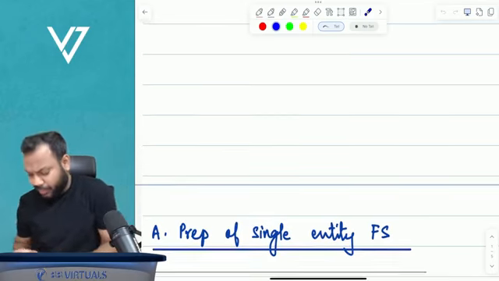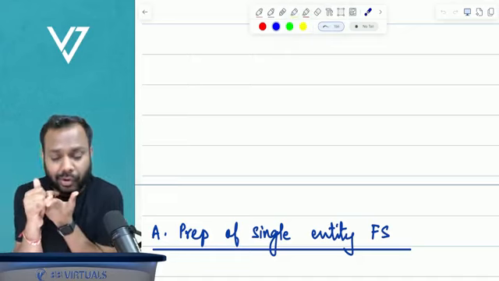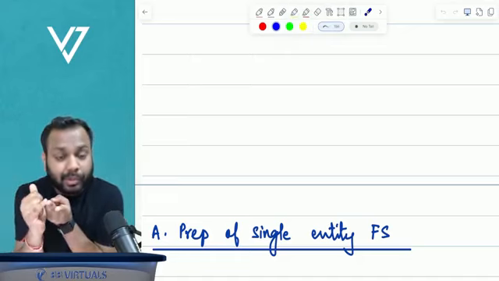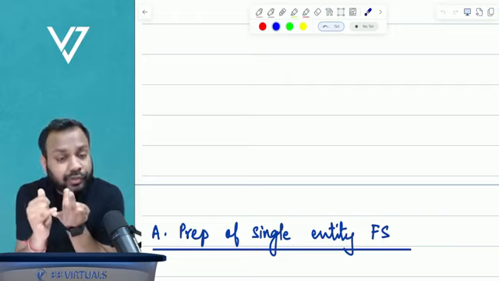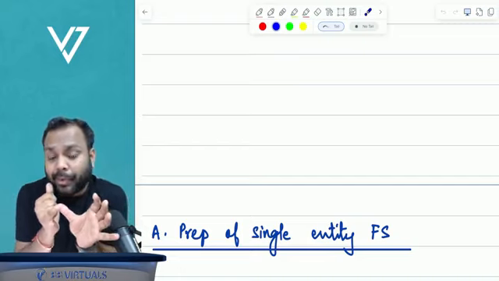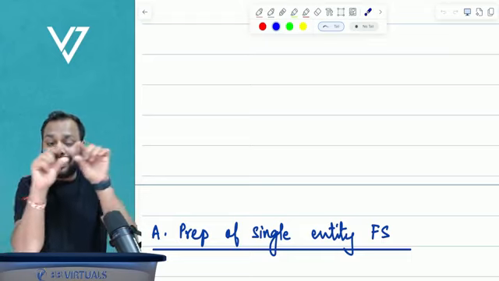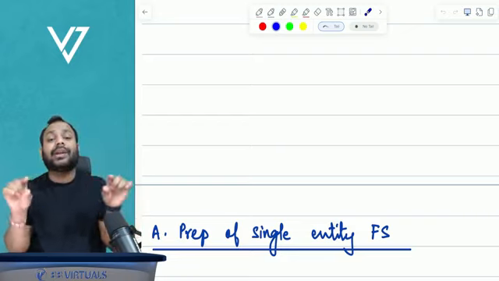Now, in the exam from this chapter, the requirements that may be asked are preparation of statement of profit or loss, preparation of statement of financial position, extracts of cash flow statements, statement of changes in equity, or statement of adjusted profits wherein the wrong profit is calculated. You have to make some adjustments and arrive at the correct amount of the profit.